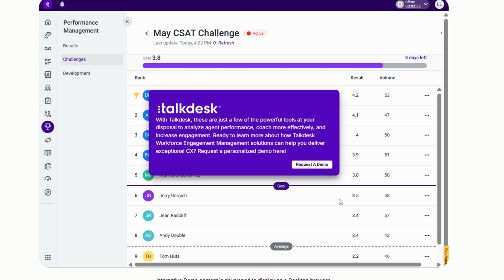Now, this is basically how you can use Talkdesk. It's team management for agents and gamification, things like that, to make things a little more fun.